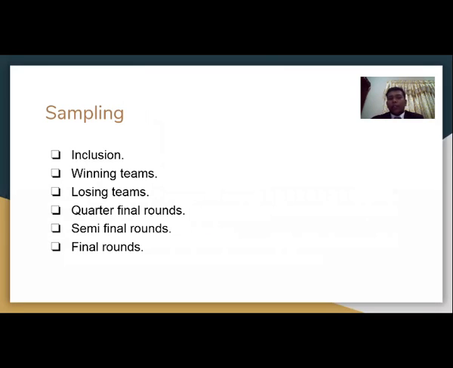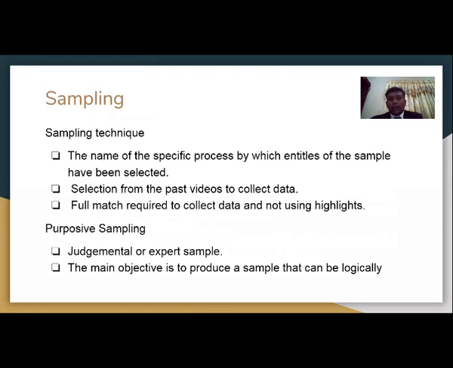We use inclusion, winning team. We collect by inclusion, winning teams, losing teams, quarterfinal rounds, semi-final, and also final rounds. The first technique is the sampling technique, which is the name of the specific process by which entities of the sample have been selected.